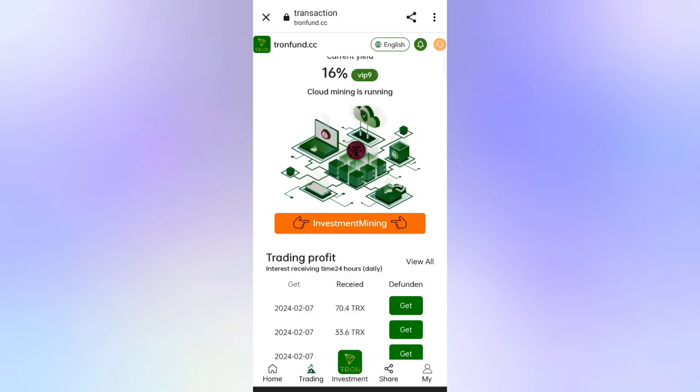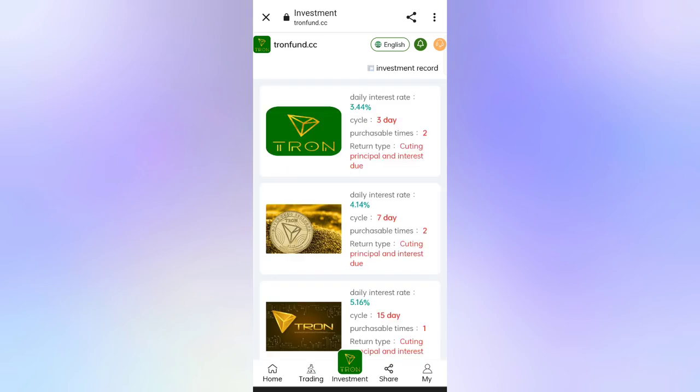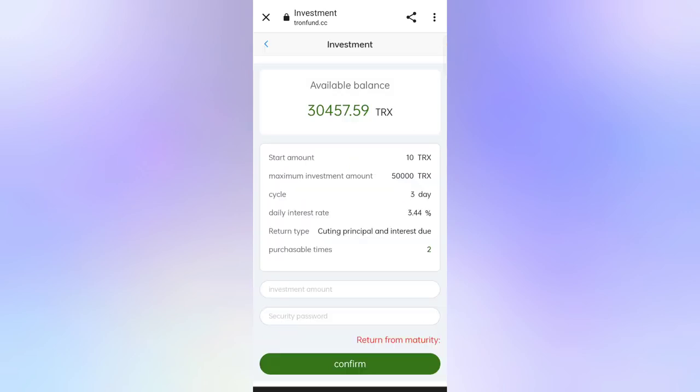Okay, now I will tell you how to invest in the cycle. So now click on investment. On this page you can see all the details of the cycle. So you can see in the first cycle the start amount is 10 TRX, and the maximum investment amount is 50,000 TRX. The cycle is 3 days, and the daily interest rate is 3.4%.